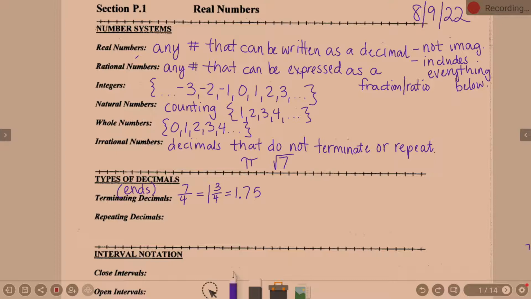What about a repeating decimal? How do we describe a repeating decimal? Like 1/3. Okay, it just keeps repeating. Now, does it have to be just one number that repeats? No. For example, here's 4/11. I picked one you don't necessarily know off the top of your head. You know what 4/11 is as a decimal?